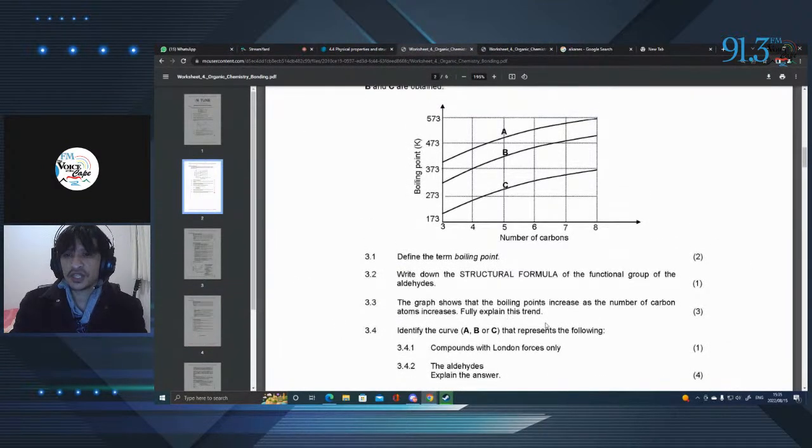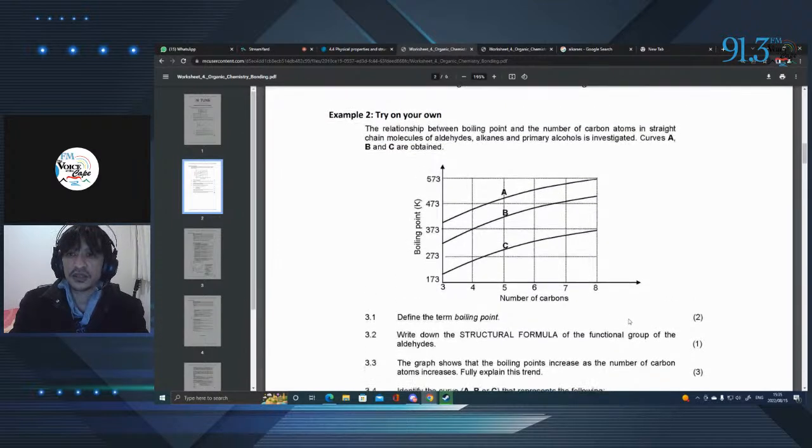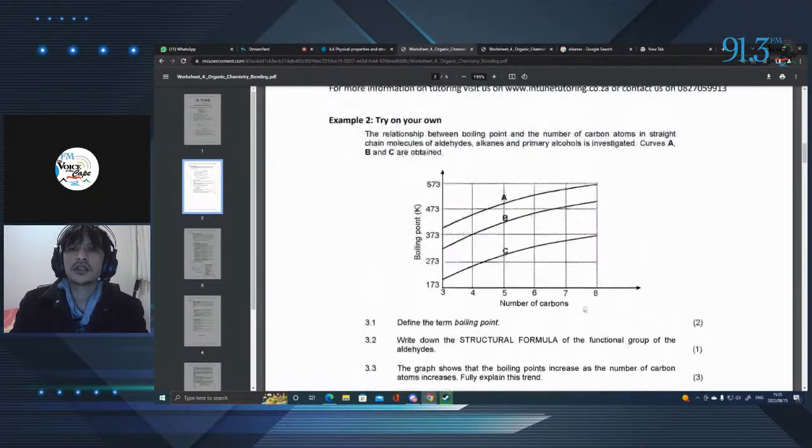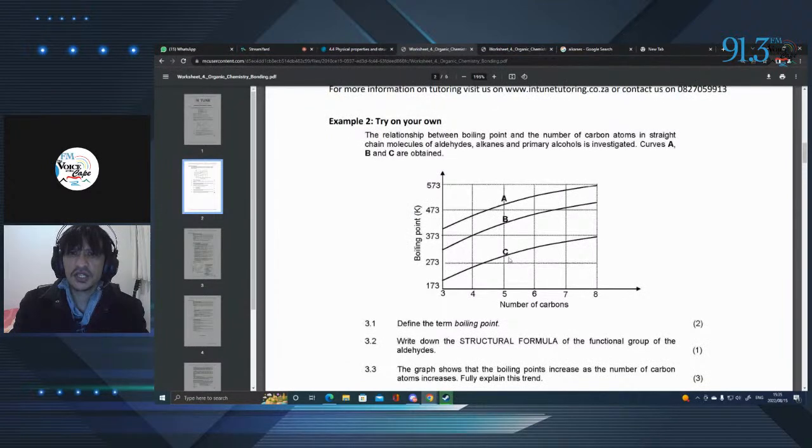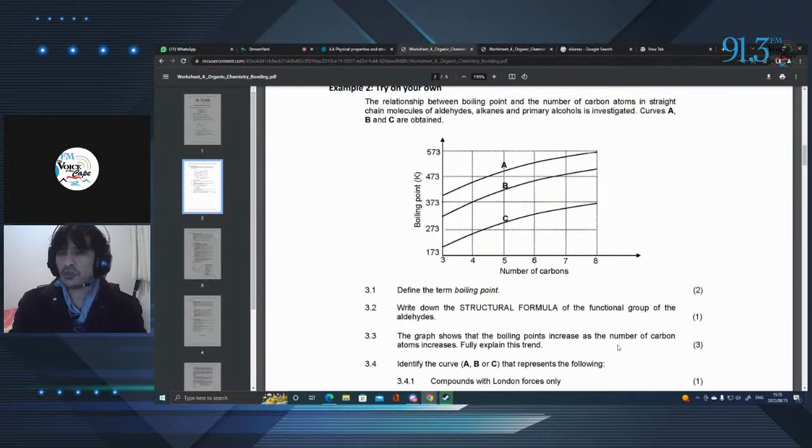The graph shows that the boiling points increase as the number of carbon atoms increase. Fully explain this trend. So if you look at this, here's the number of carbons on our x-axis, here's our boiling point on our y-axis, and they're showing us that as the number of carbons increases, so does the boiling point. And this is for multiple reasons.